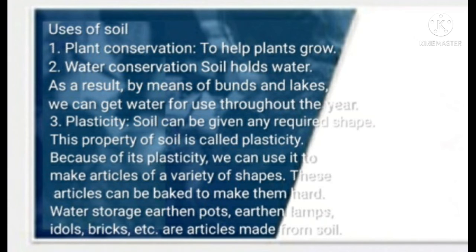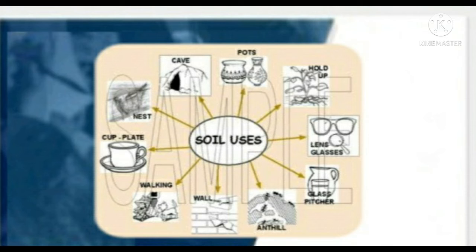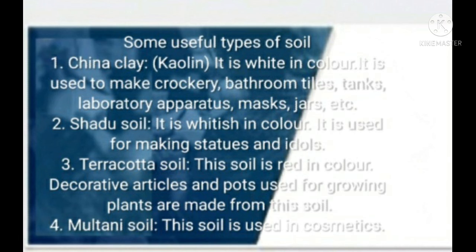Then some useful types of soil. First one is china clay, means kaolin. It is white in color. It is used to make crockery, bathroom tiles, tanks, laboratory apparatus, masks and jars.